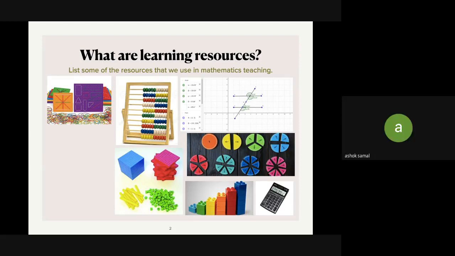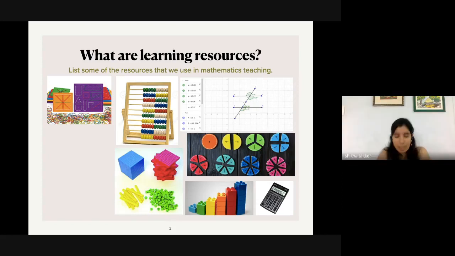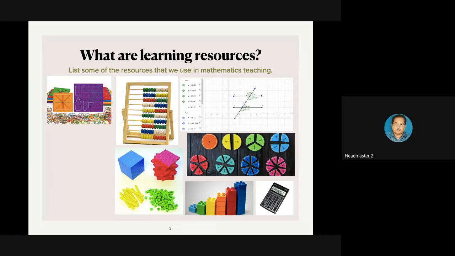Madam, we don't generally use calculators in the class. Actually, the calculator is used as a learning aid.